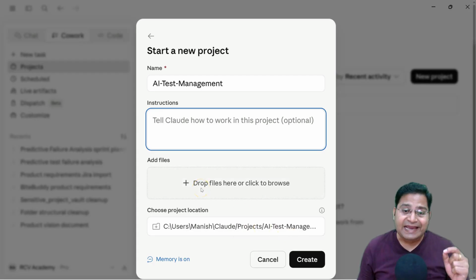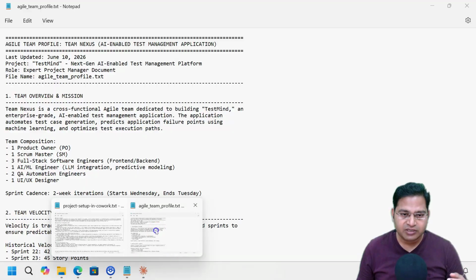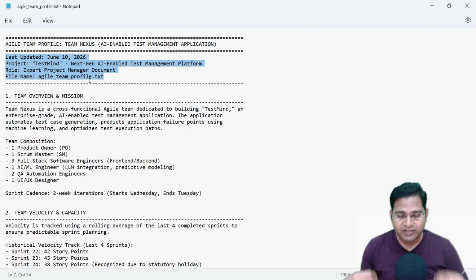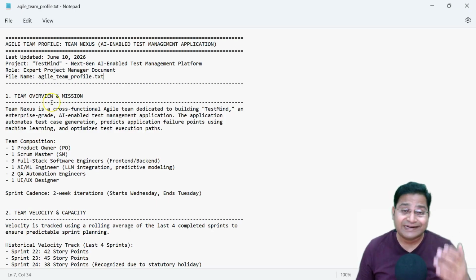And here we can add the details about the file. For example, I have already created a file here for the Agile team. This is the team profile. For example, we are developing an AI-enabled test management application, and then what the team is all about. This file is also generated with the help of AI, so it is not that I have written each and everything. We have AI tools available, so we can go ahead and generate it. In your project, you will have this file, or you will have data that is specific to your team. I am showcasing it here to show you how you can configure a project.